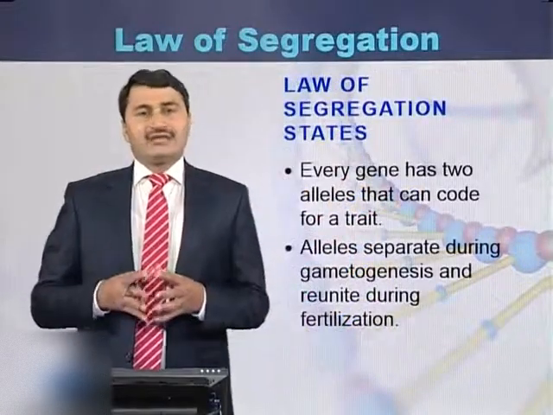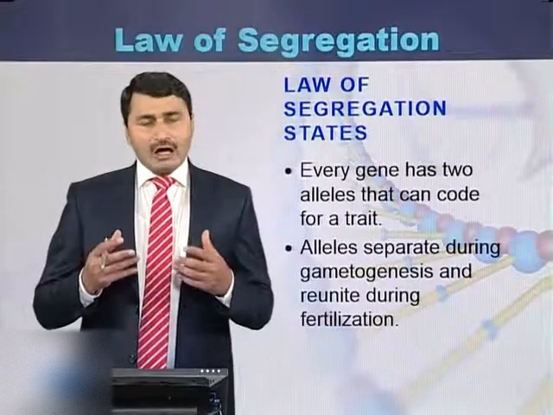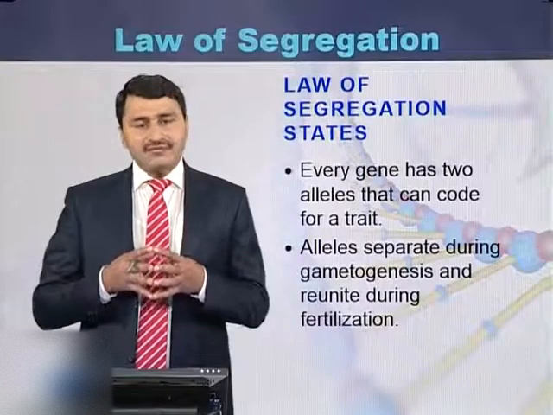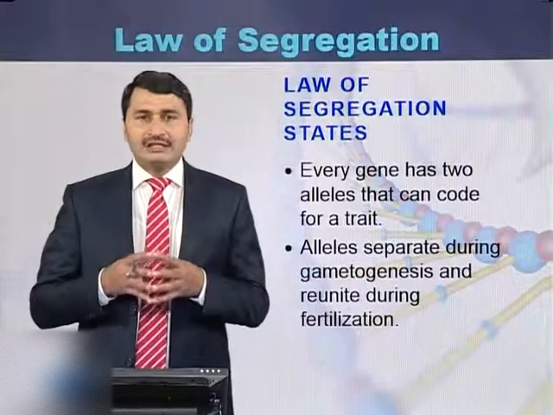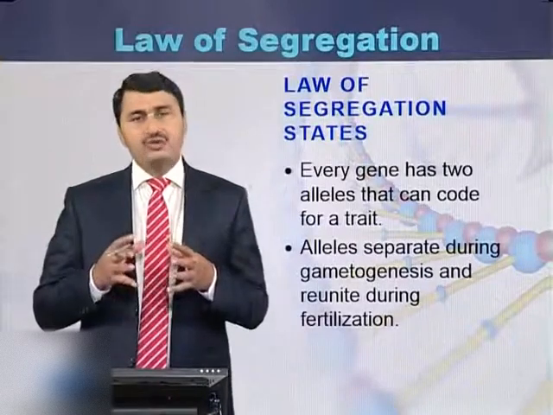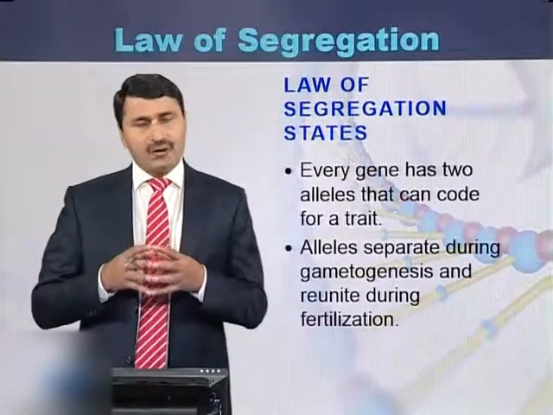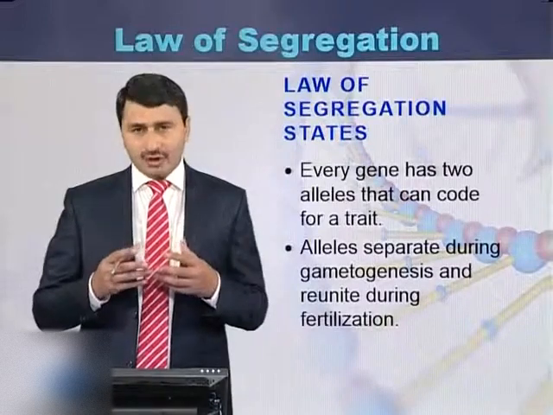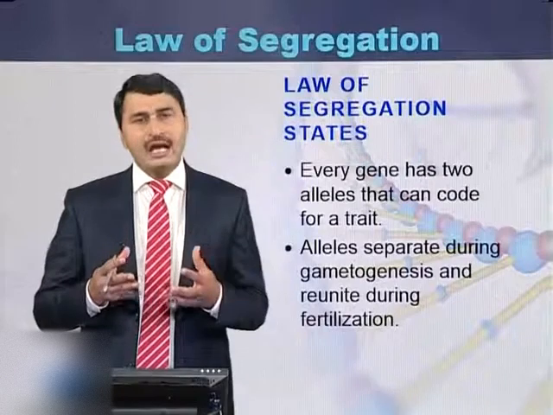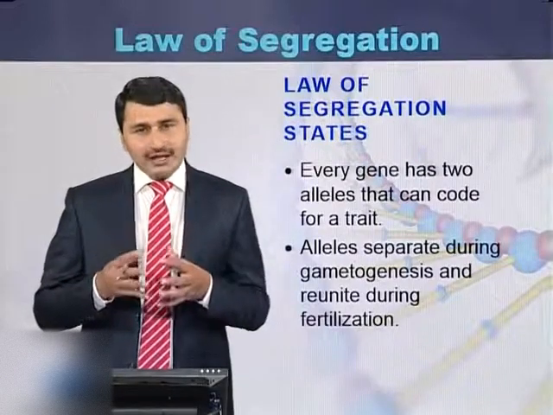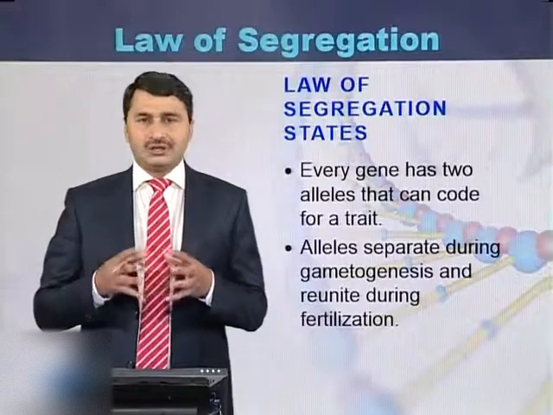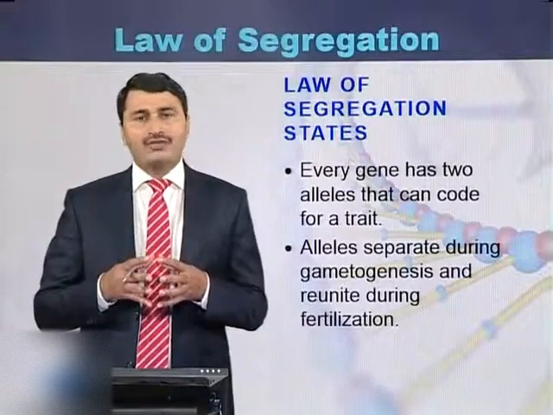If we conclude the law of segregation, it states that every gene has two alleles. The gene encodes for a trait. These two alleles separate from each other during gametogenesis, or gamete formation, and the alleles unite with each other during fertilization. So this is the summary of the law of segregation.